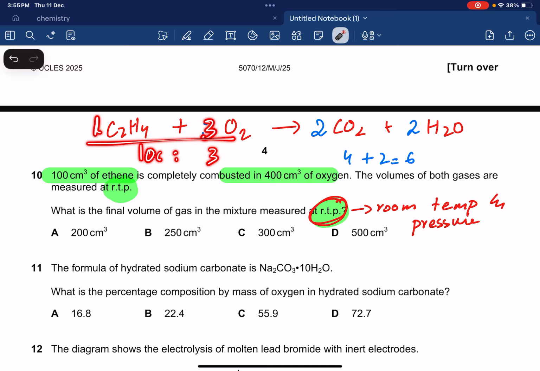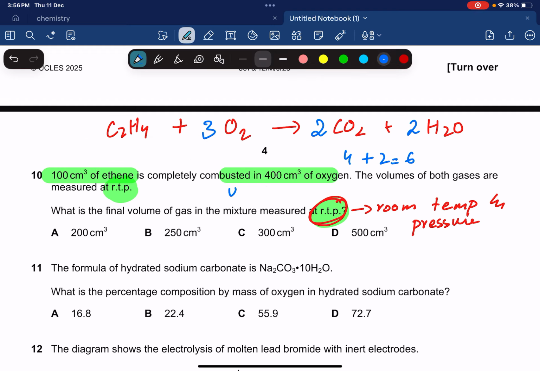So if we have 100 ethene, we need 300 oxygen, but over here we have 400 oxygen, so 100 cm cube is going to be left behind. Okay, 100 cm cube is unreacted oxygen. So we write that the unreacted oxygen is 400 minus 300, which equals 100 cm cube.